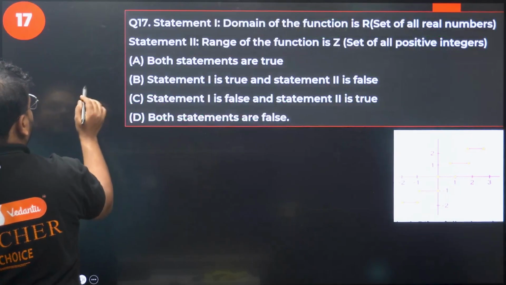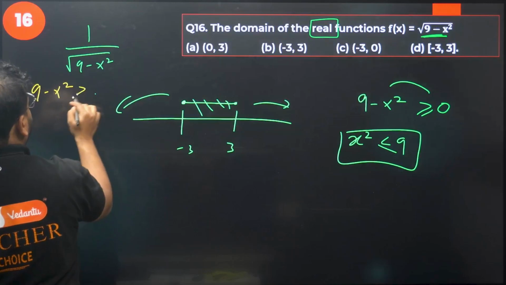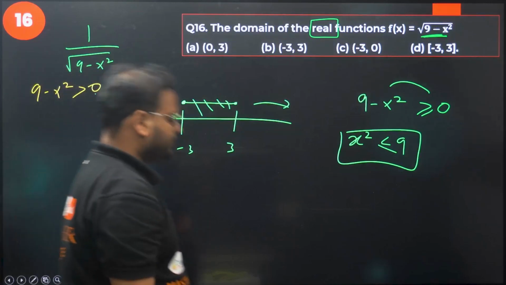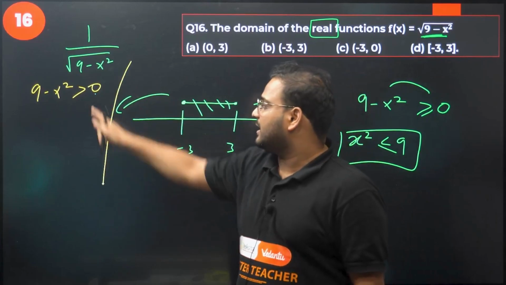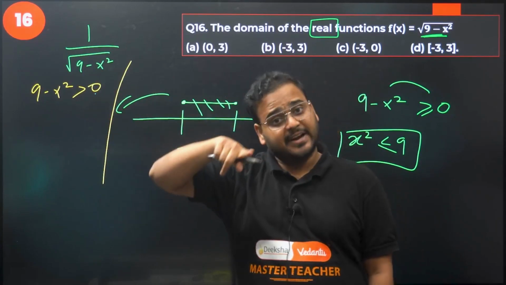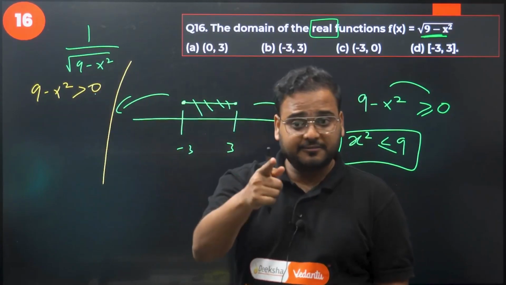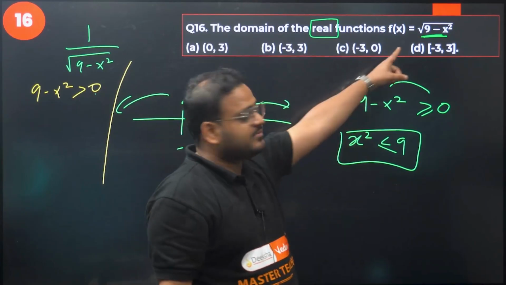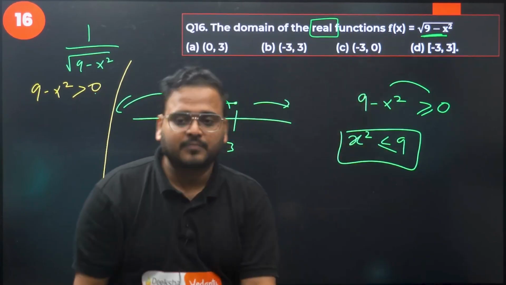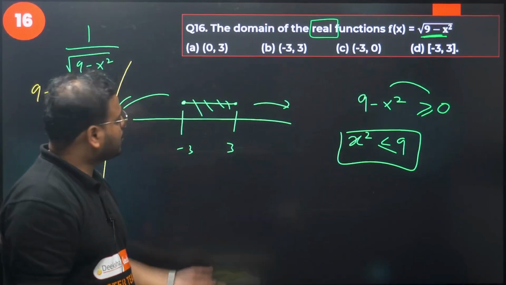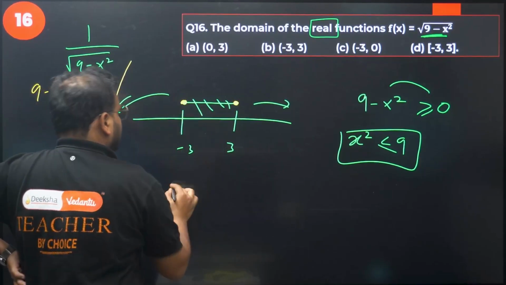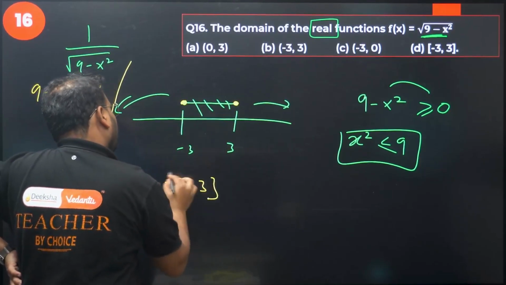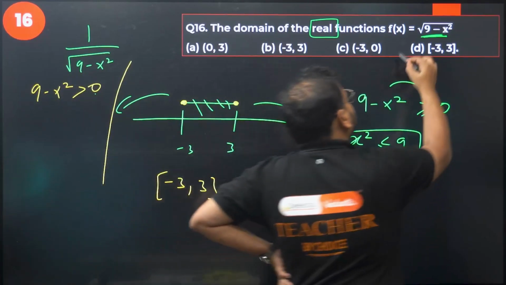This cannot be equal to 0. In this case, if it's there in the denominator, I cannot take the equal to sign over here. It will become undefined. But since we have this number in the numerator, I can simply take equal to also. So that's why I have taken a closed interval here. This is closed. What is my answer? Minus 3 to 3, both sides, square brackets, closed. Option D is correct.